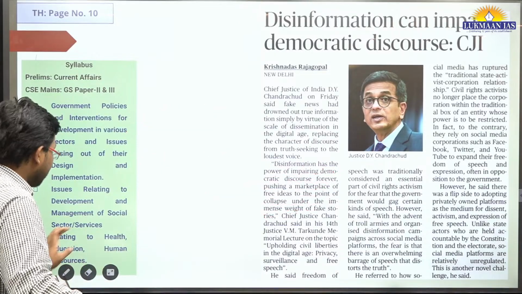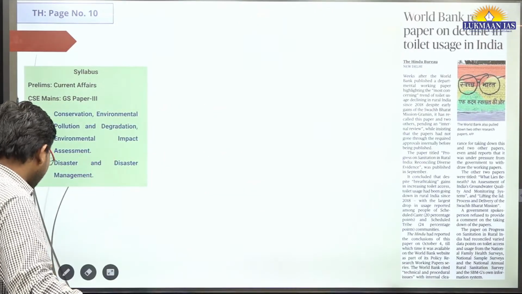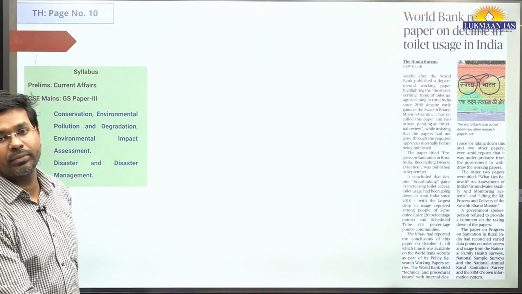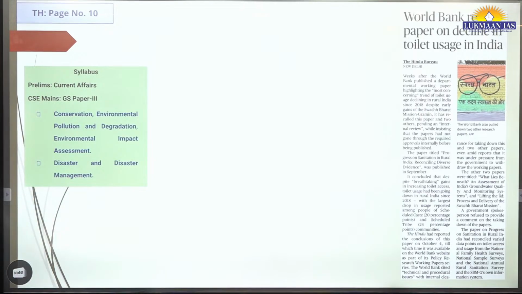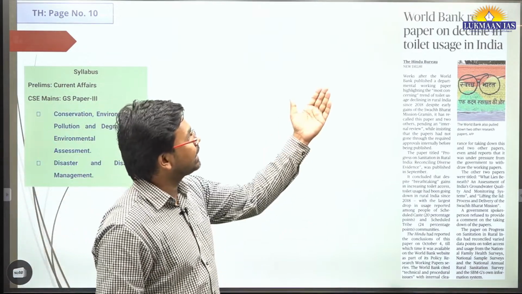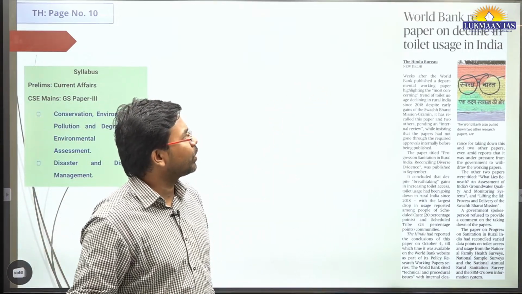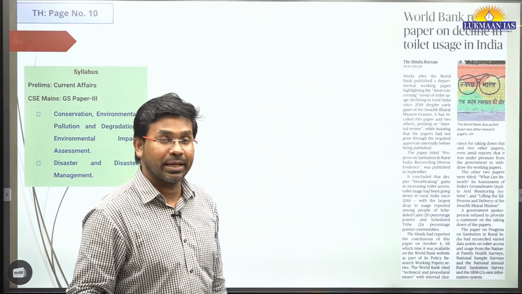So with this, let us now move to another article. This article says World Bank recalls paper on decline in toilet usage in India.